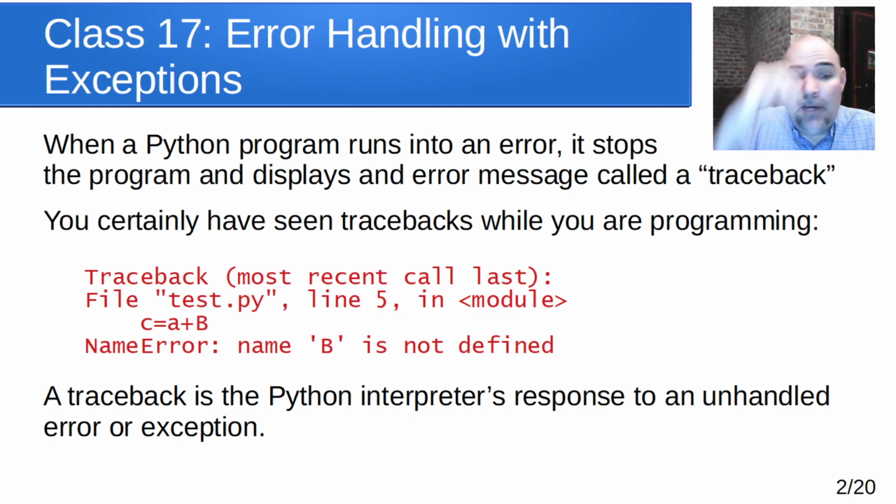So here, for example, is what a traceback looks like. It'll say what line the error was on, what file it was in, and it'll show you the line, and it'll say what the type of error was. NameError: name capital B is not defined. So a traceback is the Python interpreter's response to an unhandled error or exception. The interpreter says, hey, something bad happened, and you didn't catch it and do anything about it. You didn't handle it yourself in code. So I'm just going to print out this traceback and then stop the program from running, because something has gone horribly wrong for me to get that error or exception.